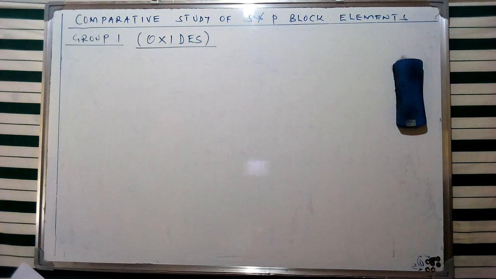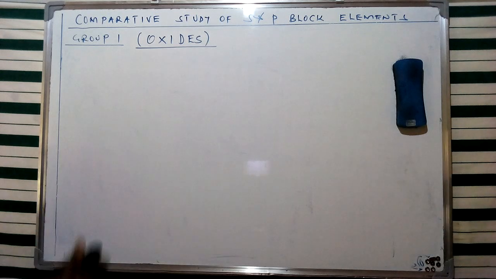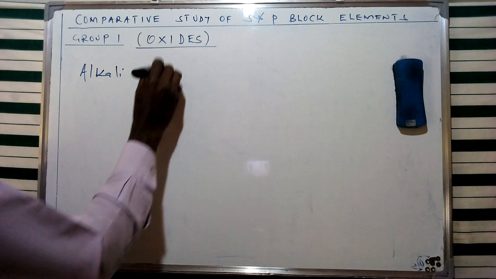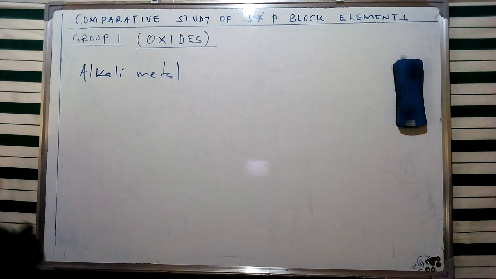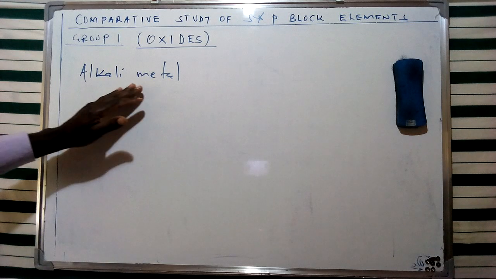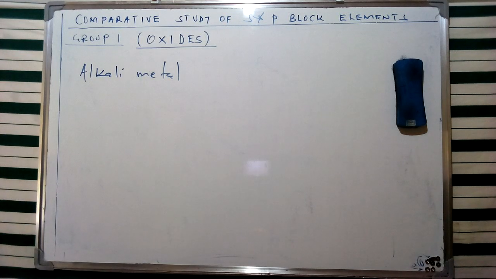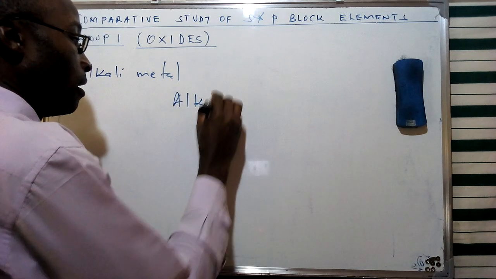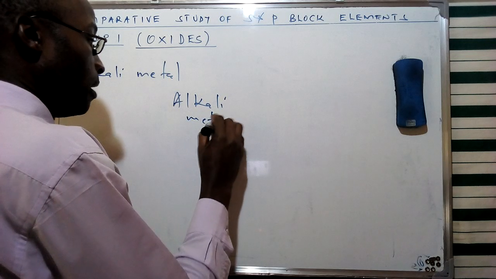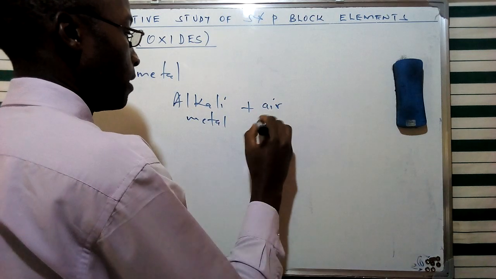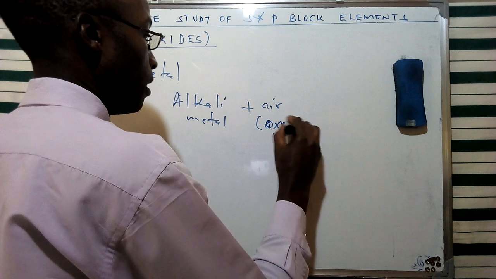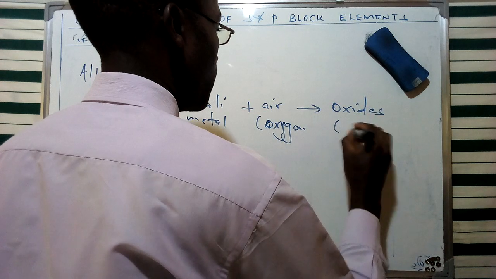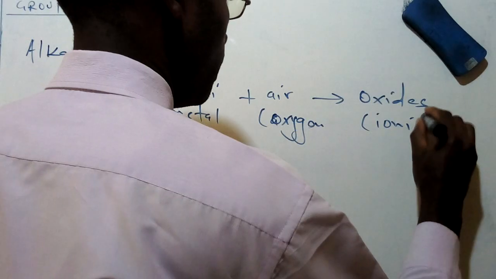Now, in this particular sense, we're going to see that, as we said, these are alkali metals, which form the group 1 elements. These alkali metals are going to react rapidly with air or oxygen, and they are going to produce several ionic oxides. So I can have a statement: an alkali metal reacting with air, and in this case we're going to use oxygen, and this is going to form oxides, which are regarded as ionic oxides.